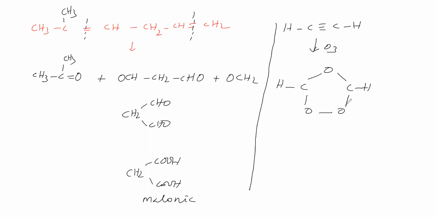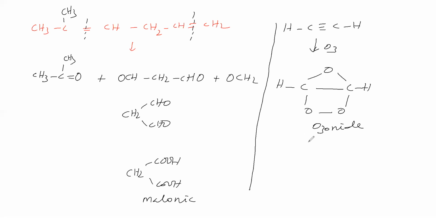Then carbon has 3 bonds, therefore the remaining 1 bond you write between the 2 carbons. Now the carbon has 4 bonds. This is called the ozonoid. For the triple bond, the ozonoid has a single bond between the carbon atoms.